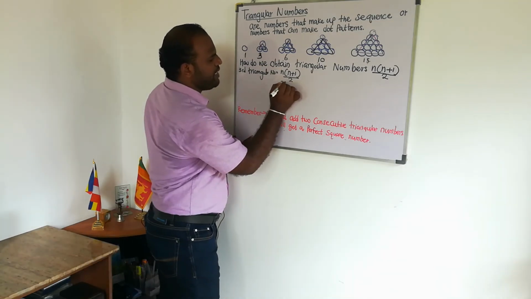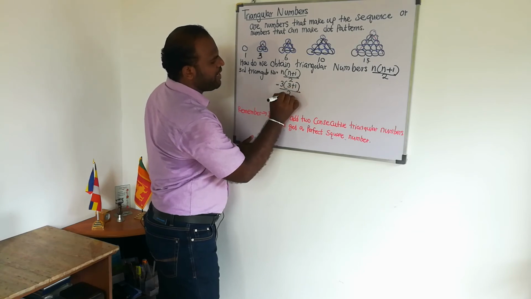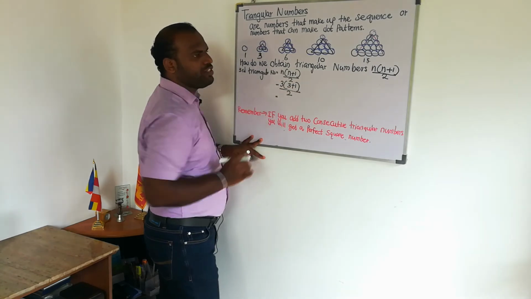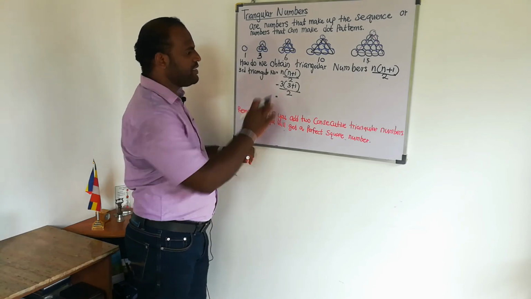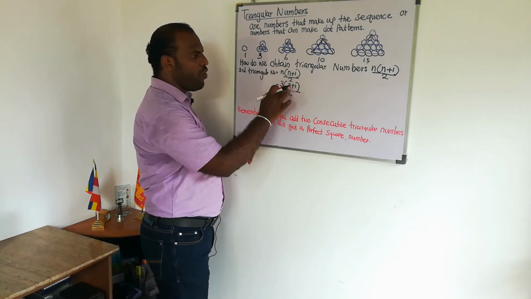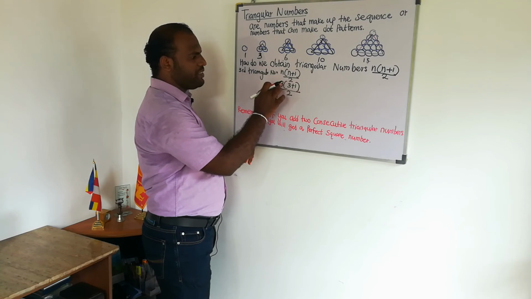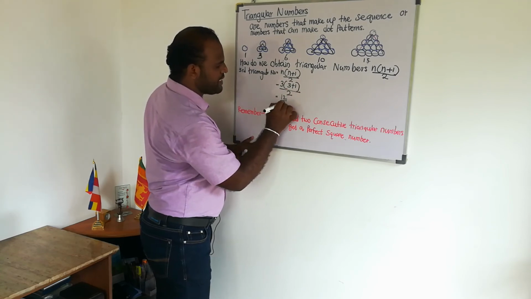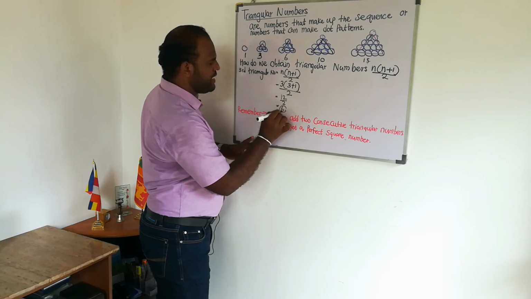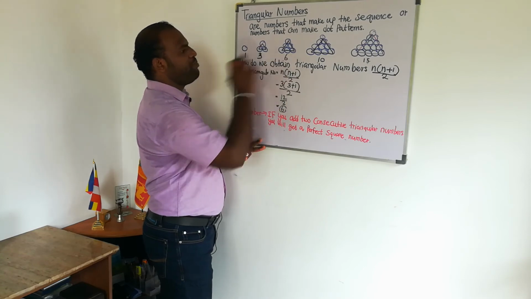So 3 times (3 plus 1) divided by 2. When you simplify this, first you need to remove the brackets. 3 plus 1 is 4. 4 multiplied by 3 is 12. 12 divided by 2 is 6. So 6 is the third triangular number.